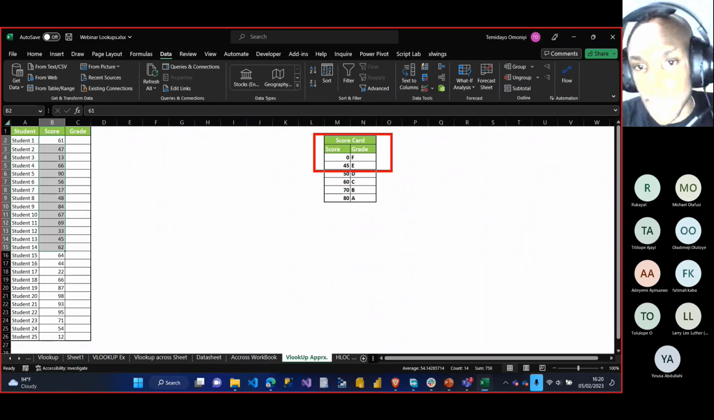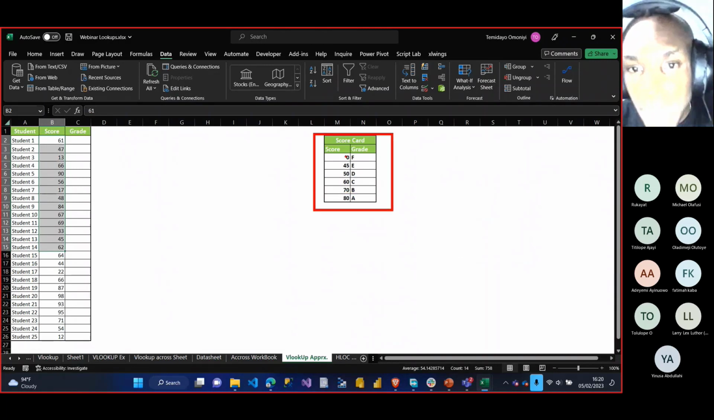How does this legend work now? From 0 to 44 is an F. From 45 to 49 is an E. From 50 to 59 is a D. From 60 to 69 is a C. From 70 to 79 is a B. And from 80 above is an A.